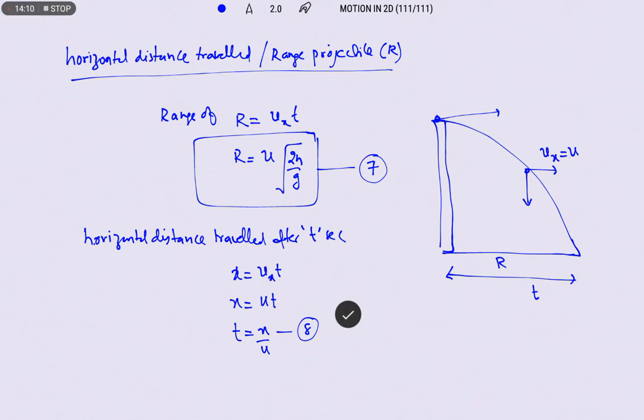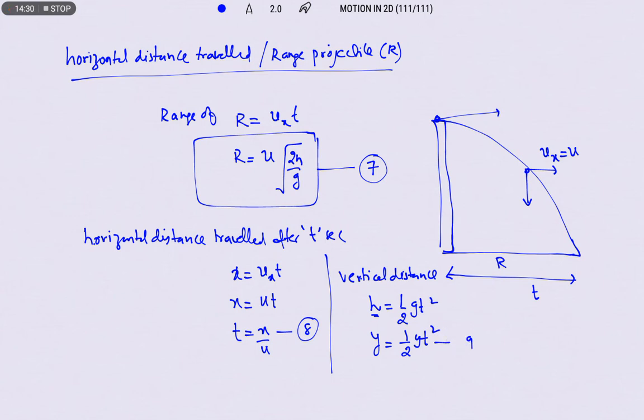Next, in the same way, try to write the vertical distance traveled after t seconds. So vertical distance traveled after t seconds, just now we derived, h is equal to half gt square. This vertical distance I am expressing with y. So y is equal to half gt square, equation number 9.